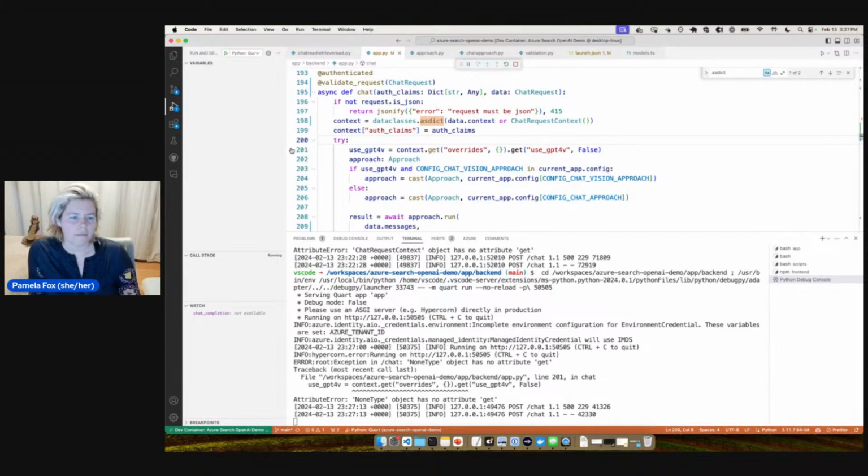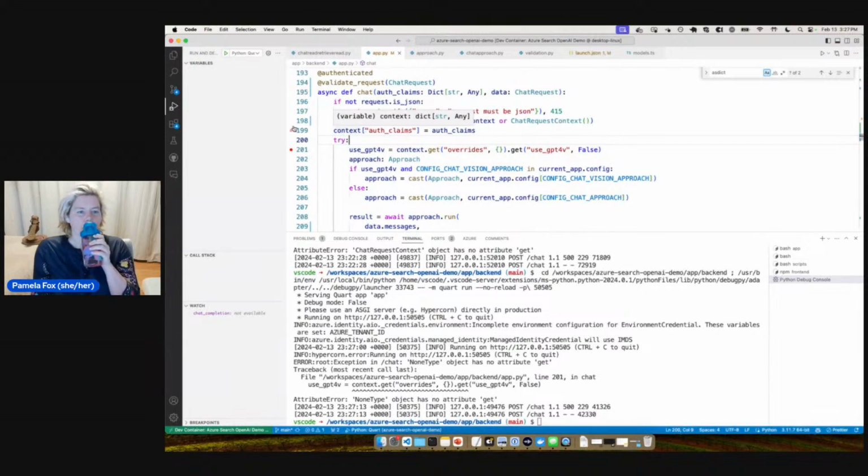Now, okay, we're in debugging mode, so screw that. We're just going to add a breakpoint. Hello. All right, so we'll just add a breakpoint, do this properly.